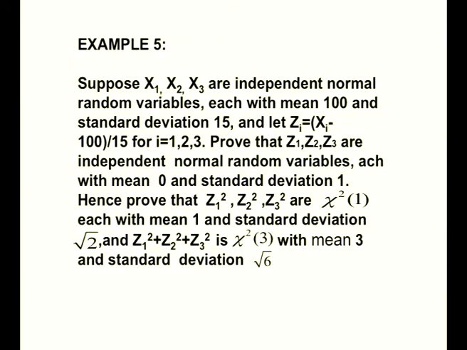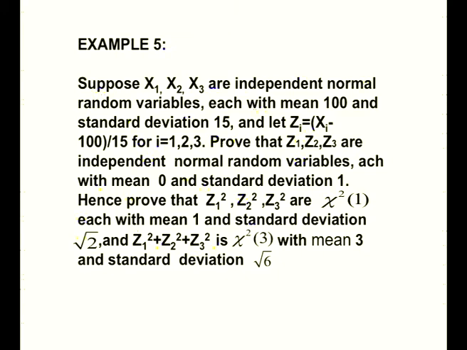Now we shall work out this problem: x1, x2, x3 are independent normal random variables, each with mean 100 and standard deviation 15. Let zi = (xi − 100)/15 for i = 1, 2, 3. These zi are independent standard normal random variables, each with mean 0 and standard deviation 1.